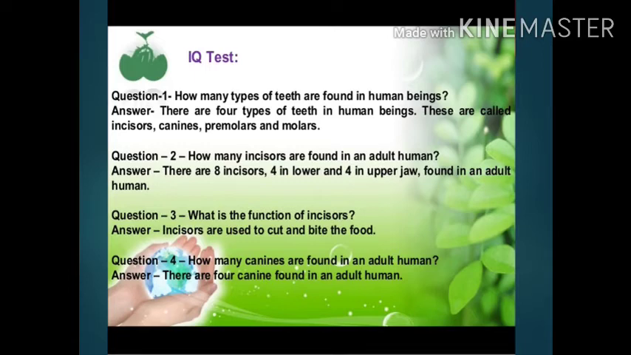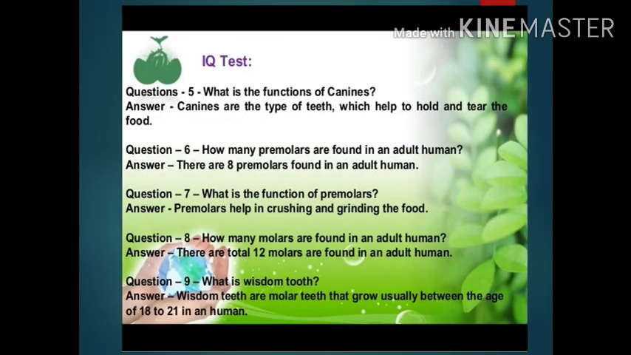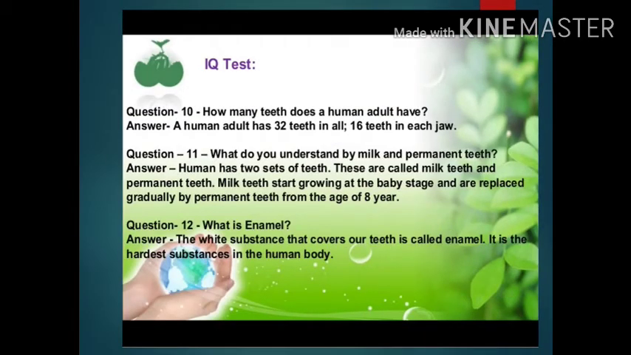Question 5. What is the function of canines? Question 6. How many premolars are found in an adult human? Question 7. What is the function of premolars? Question 8. What is wisdom tooth? Question 10. How many teeth does a human adult have? Question 11. What do you understand by milk and permanent teeth? Question 12. What is enamel? Hope you are able to answer these questions on your own.